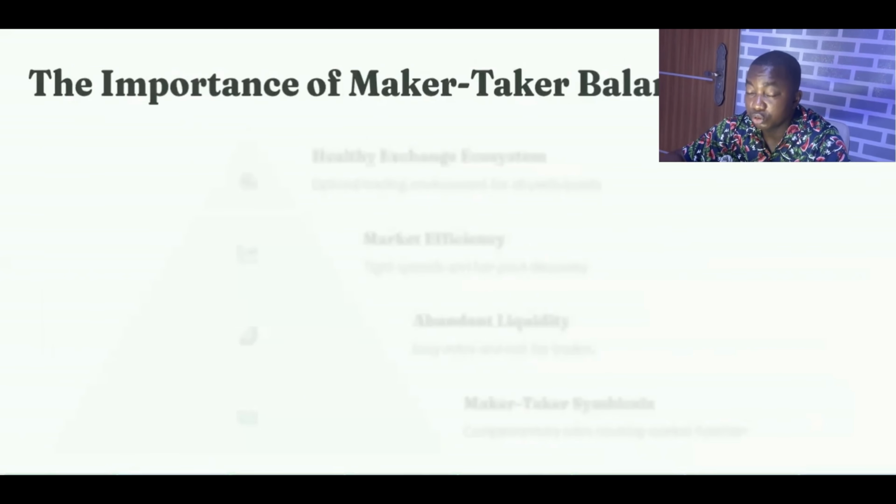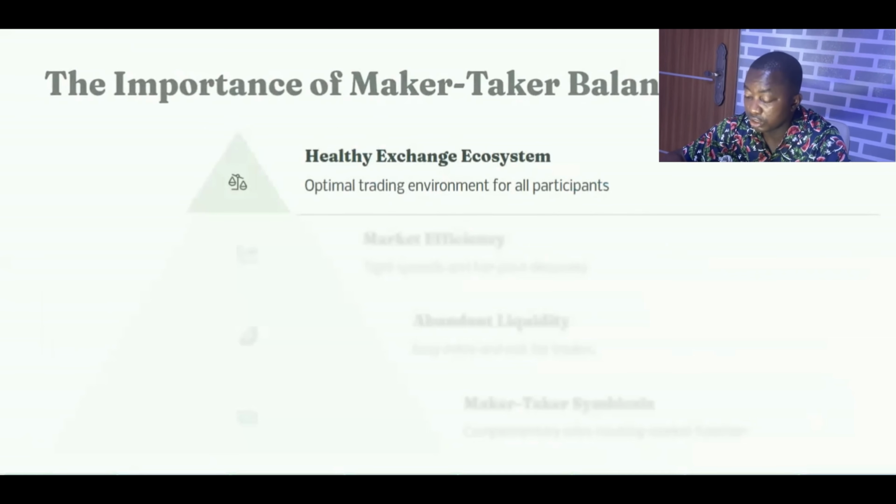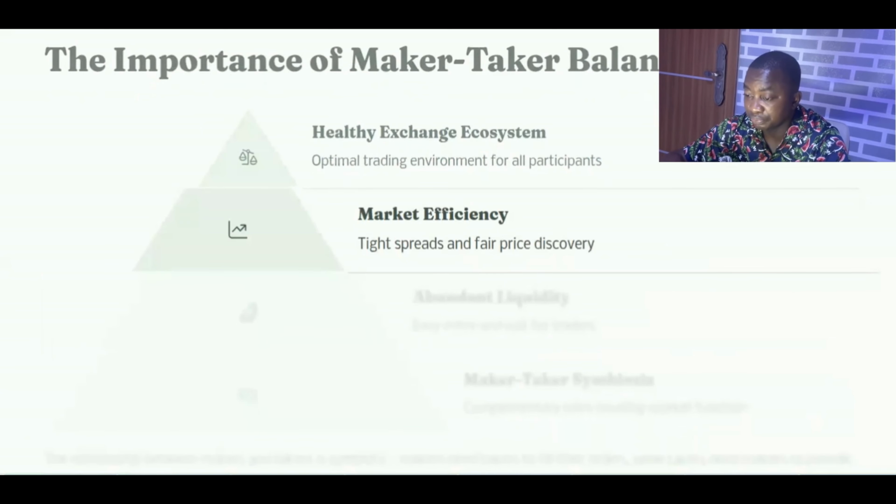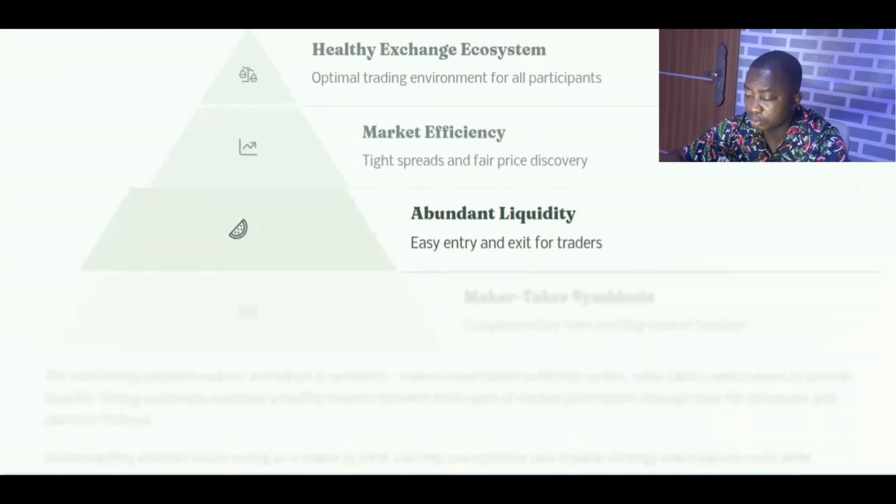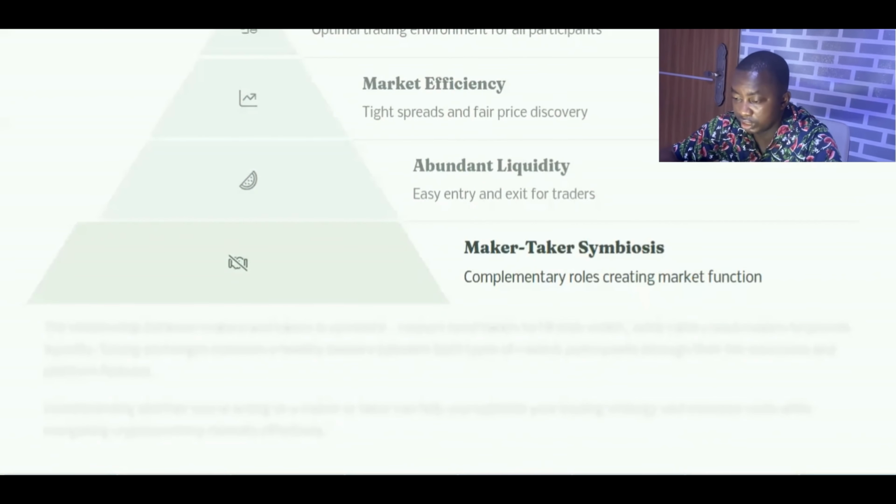But there has to be a balance between the maker and the taker. And what is the importance of this balance? For one thing, it creates a healthy ecosystem, okay, an optimal trading environment for all participants involved, whether those who want to place limit orders or those who want to buy at market prices. And also, it ensures that there's a tight spread, right? And also there's fair price discovery. And also, another advantage of this balance is that you get a lot of liquidity because it's easy to enter and it's easy to exit the market, right? For all traders. And so there's abundance of liquidity.